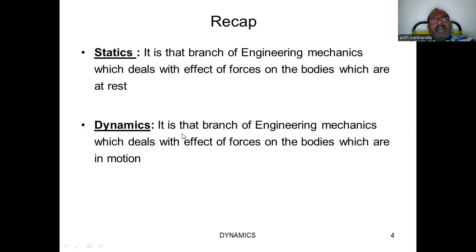And the third one, before applying force the body is in motion, and after applying force also the body is in motion, but there is some change in velocity. So dynamics may be categorized into three parts.